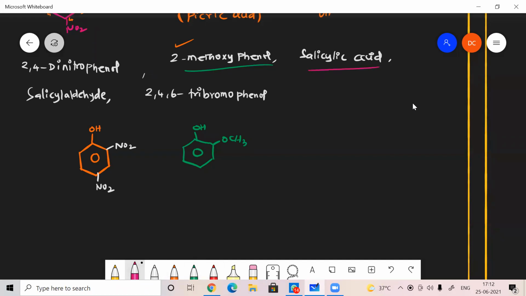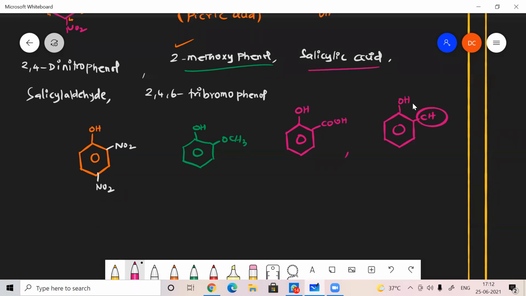Then salicylic acid. Salicylic acid is nothing but OH and COOH; we are going to learn it in the preparation itself. Then salicylaldehyde, the same thing, but instead of COOH, an aldehyde group CHO is there.